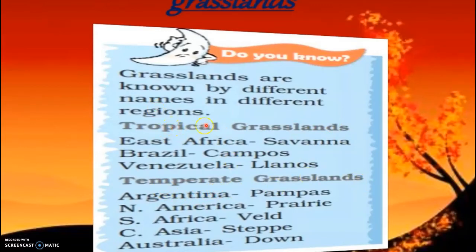First one, tropical grasslands. East Africa, known as savanna, and in Brazil, campos. Peninsula, Llanos. Then temperate grasslands in Argentina, Pampas, North America, Prairie, South Africa, Veld, Central Asia, Steppe, and Australia, Downs.